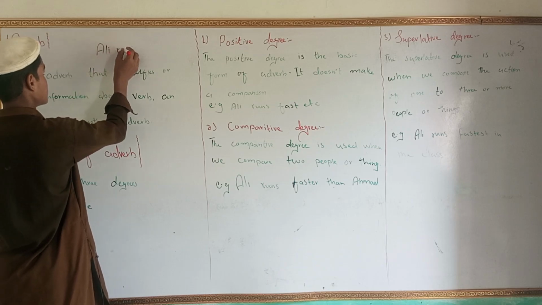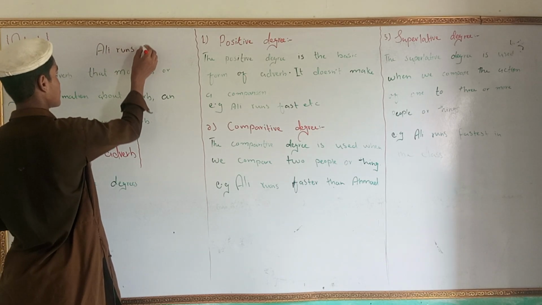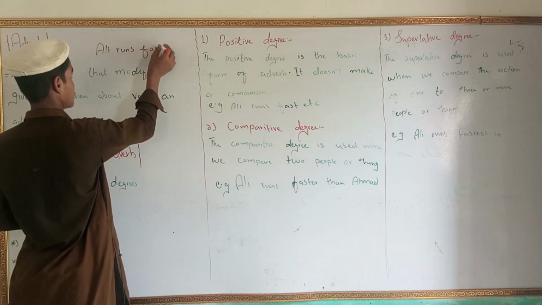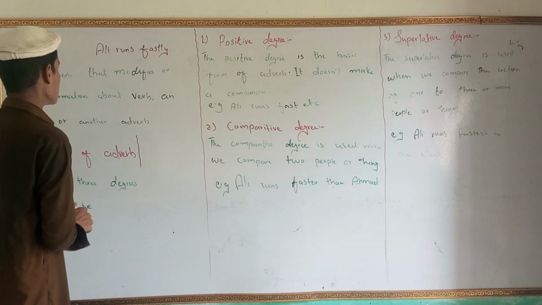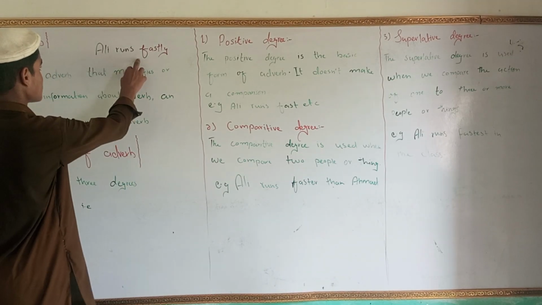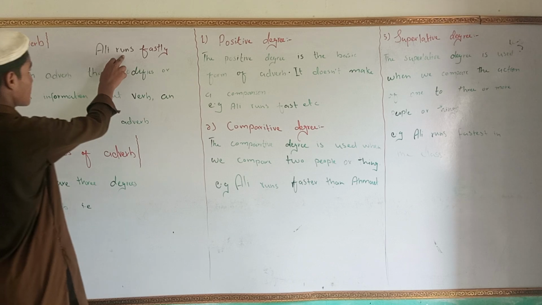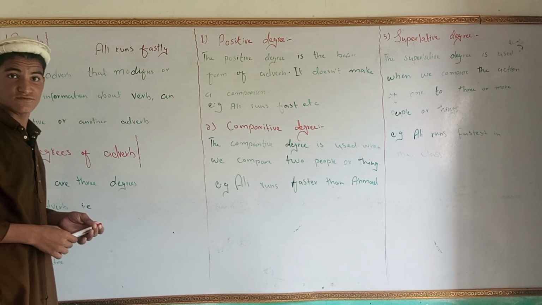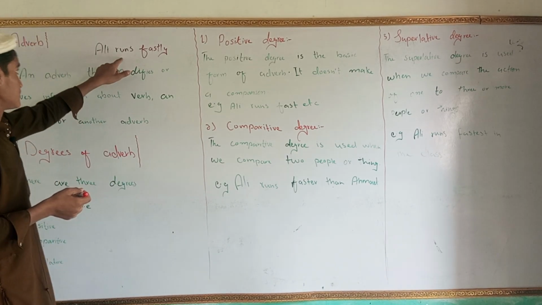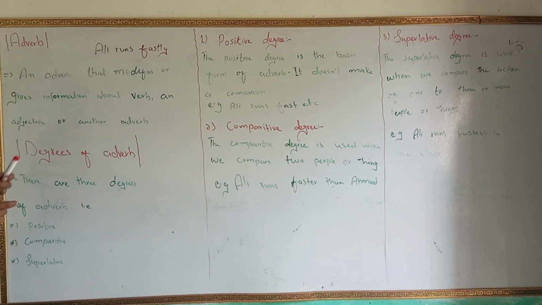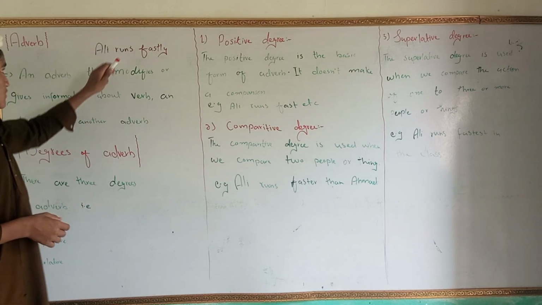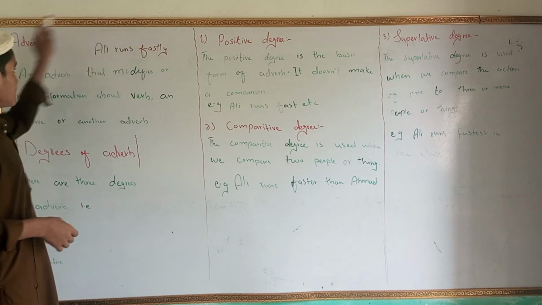Ali runs fast, firstly. In this sentence, firstly gives information about what? Runs. And run is what? A verb. So we studied that a word which gives information about or modifies a verb is called an adverb.